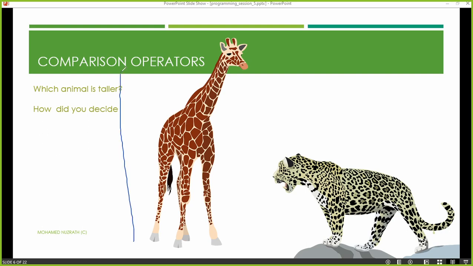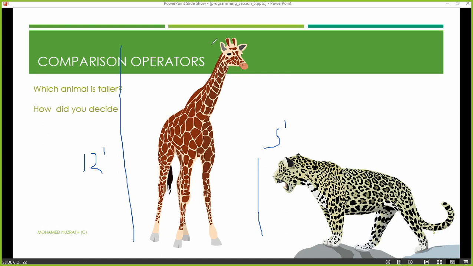The height of this animal is, let's say, around 12 foot. The height of this animal is, let's say, only 5 foot. So by looking at these two figures, it's very simple to say that 12 is a larger value than 5, right? 12 is a larger value than 5.